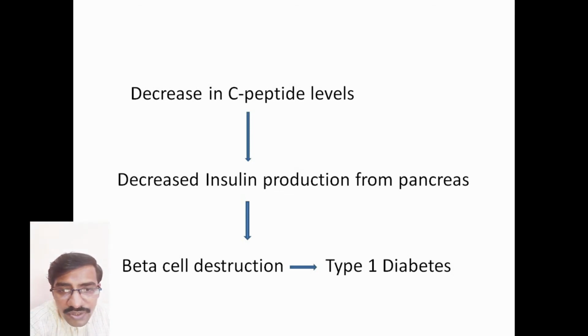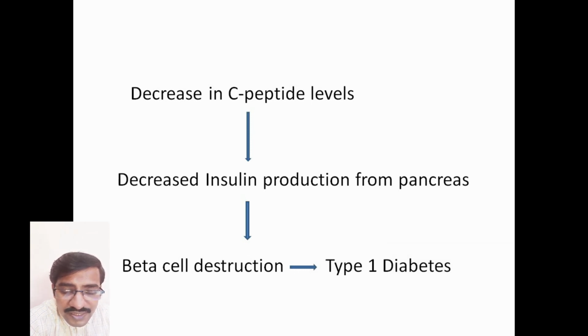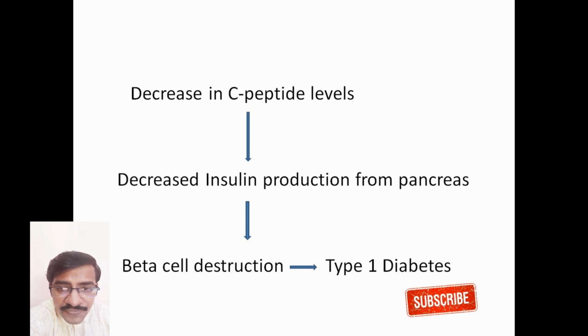But make a note that destruction of the beta cells doesn't always mean the patient has type 1 diabetes, because there may not always be GAD antibodies, or there may be an idiopathic cause. Sometimes conditions like glucotoxicity or lipotoxicity will temporarily destroy the beta cells of the islets of Langerhans, and if we correct these underlying conditions like glucotoxicity or lipotoxicity in the patients, there will be reversal of this condition, and the beta cells will start producing insulin once again.